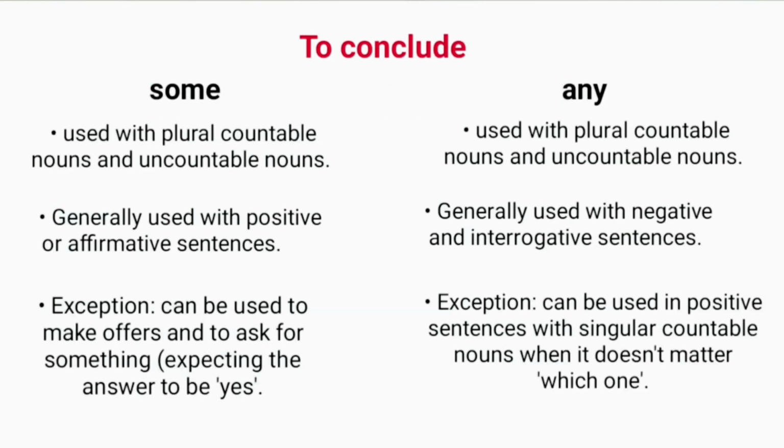To conclude, some and any are used with plural countable nouns and uncountable nouns. Some is generally used with positive or affirmative sentences. An exception is there. Some can be used to make offers and to ask for something, expecting the answer to be yes. Any is generally used with negative and interrogative sentences. Exception is any can be used in positive sentences with singular countable nouns when it doesn't matter which one.